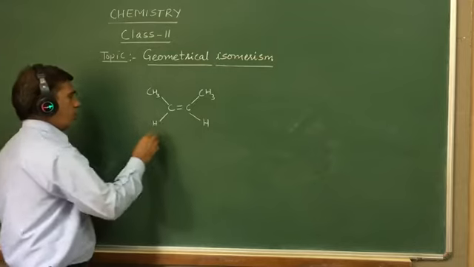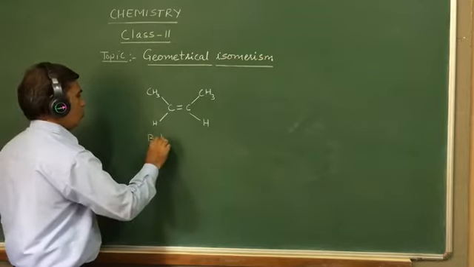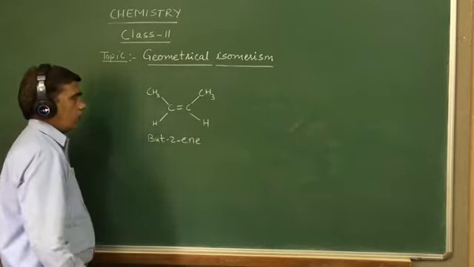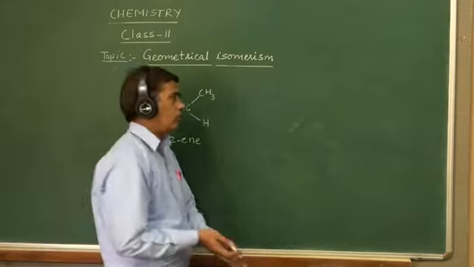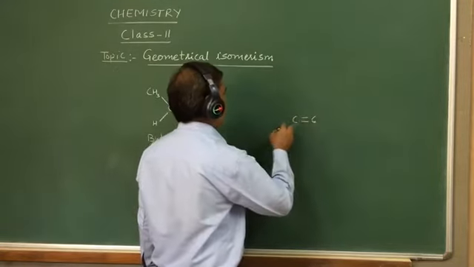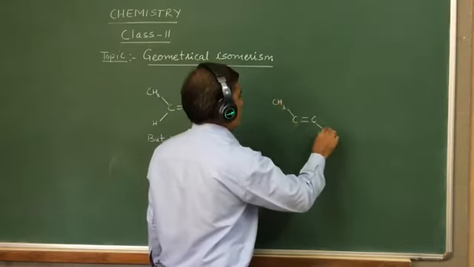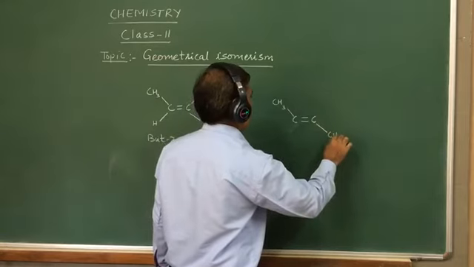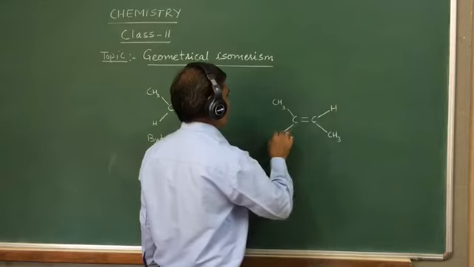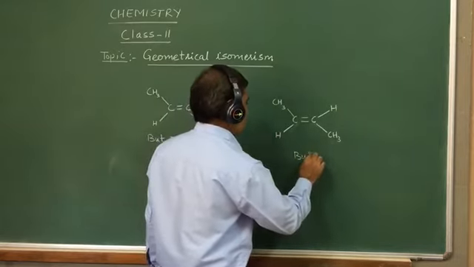So the name of this alkene is but-2-ene, and we can write this molecule in the other form, C double bond C, in which both methyl groups are present across from each other. This one. The name will be the same, but-2-ene.